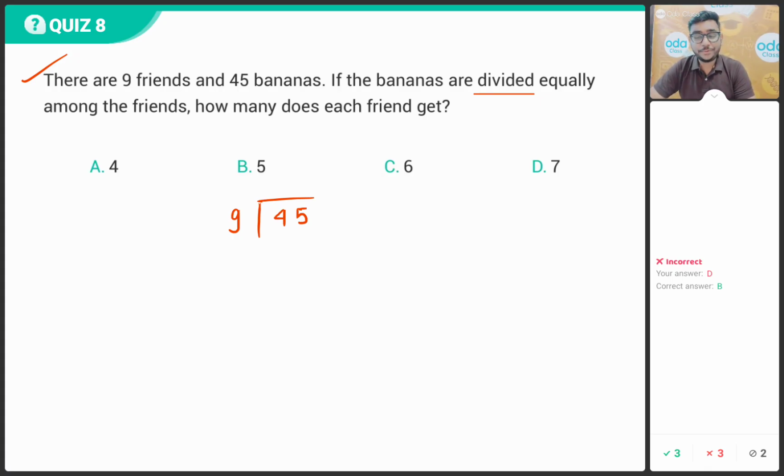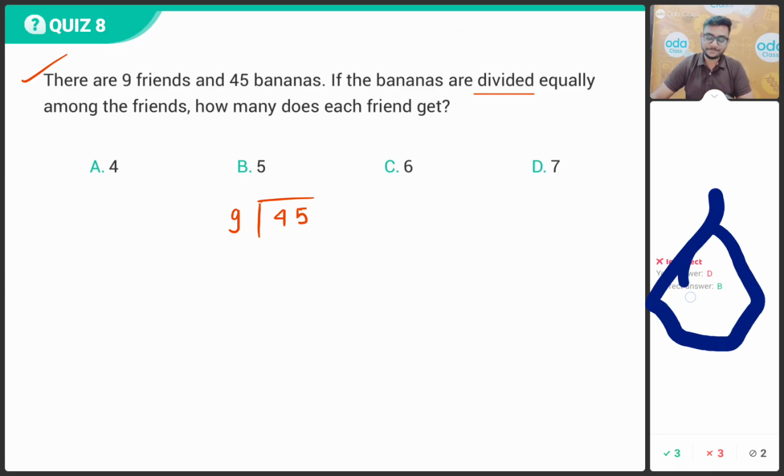Try this question. There are 9 friends and 45 bananas, divided among the 9 friends. So what will be the correct answer? We have 10 more seconds, but you have to be more quick, okay? You have to hurry a little so that we can solve more and more questions in the session.